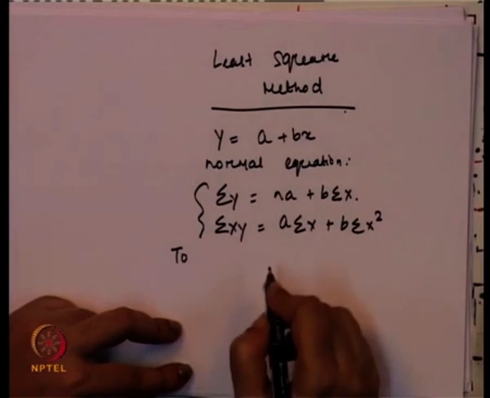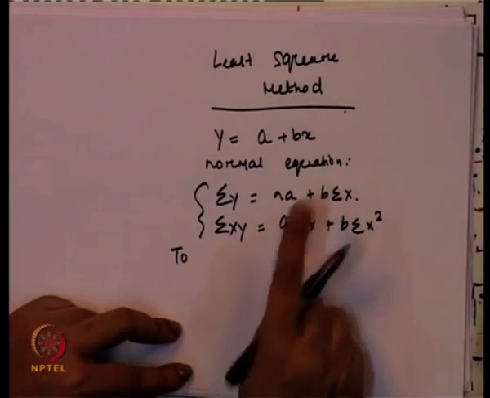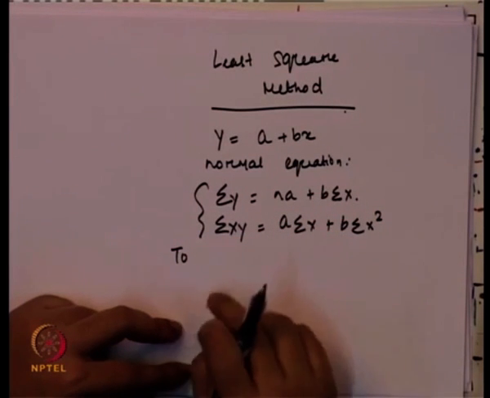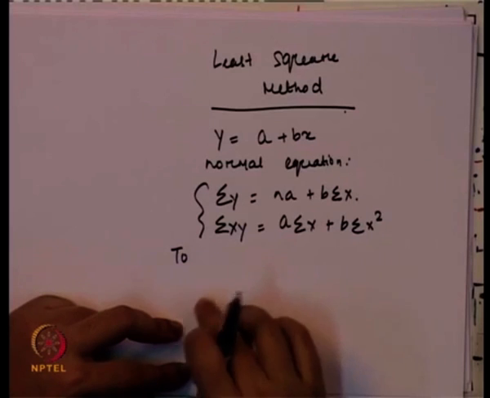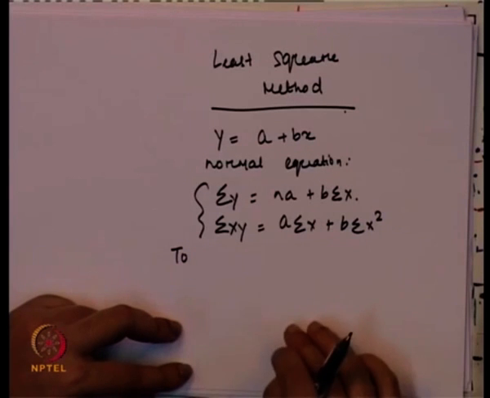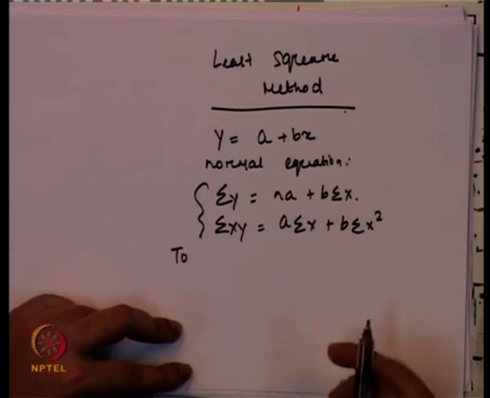Now, what are a and b here? A is the value of the intercept and b is the value of the slope, and the intercept and slope will decide what the demand for the product will be in the future time period.